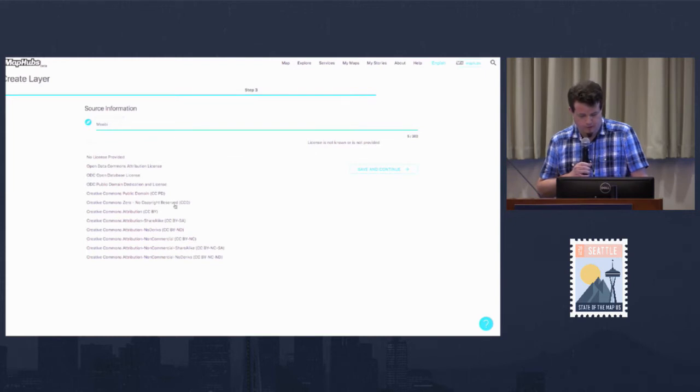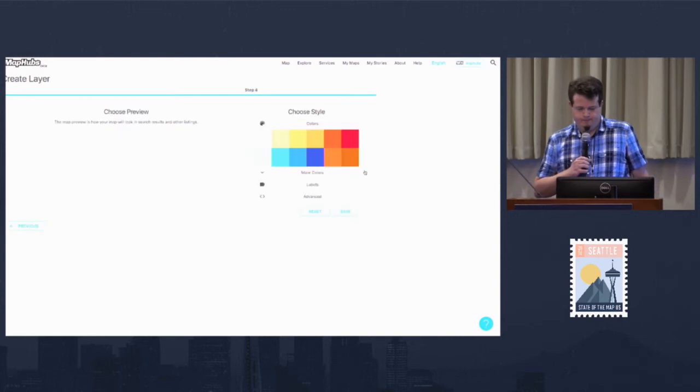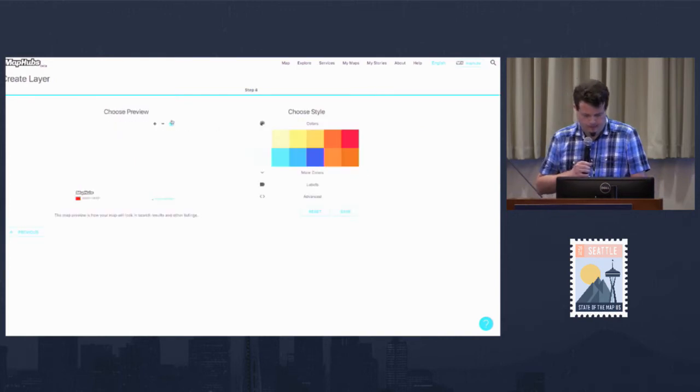We have all of the Creative Commons licenses and open data licenses in here. Now I'm going to go ahead and zoom in to the part of DRC where we want this data to live. I'll preview the map here, just so we can find the right part.